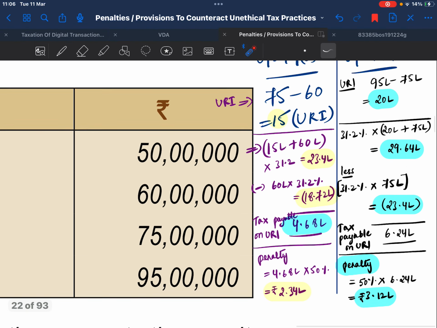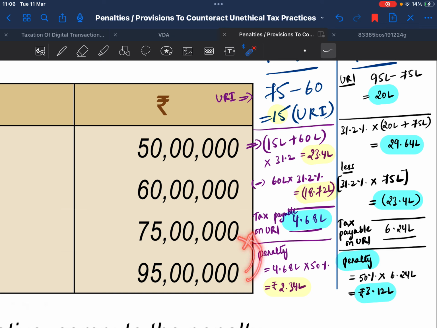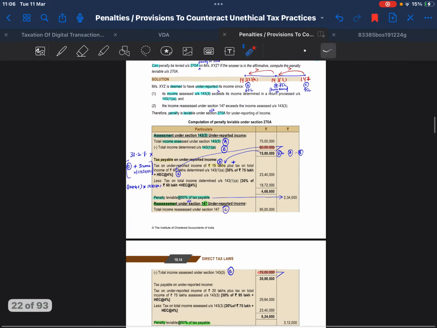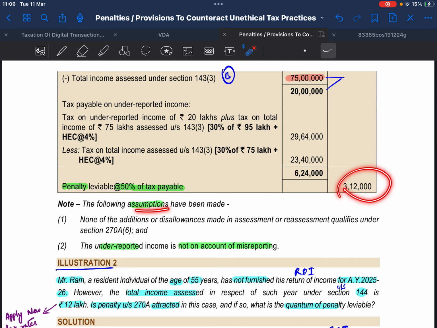Under section 147, it is 95 minus 75 lakhs, which gives 20 lakhs of underreported income. Tax at 30 plus 4% gives 31.2%. On this 20 lakhs plus 75 lakhs is 29.64 lakhs. Less 31.2% on only this 75 lakhs, which gives 23.4 lakhs, and tax payable on underreported income is 6.24 lakhs, and penalty is 50% of this tax amount being 3.12 lakhs. Assumption: underreported income is not on account of misreporting.